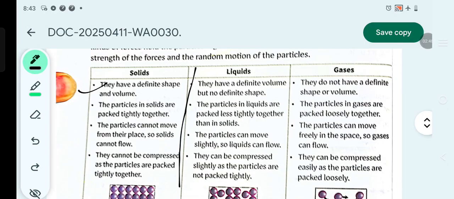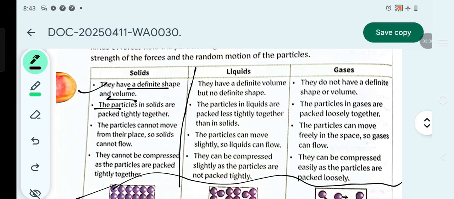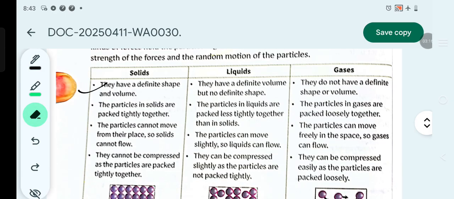There are some characteristics of each of them: solids, liquids and gases. There are some defined characteristics. First, they have a definite shape and volume. Second, the particles in solids are packed tightly together. Third, the particles cannot move from their place, so solids can't flow. They cannot be compressed as the particles are packed tightly together. So let's understand slowly what this says.